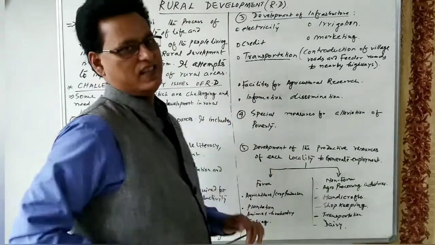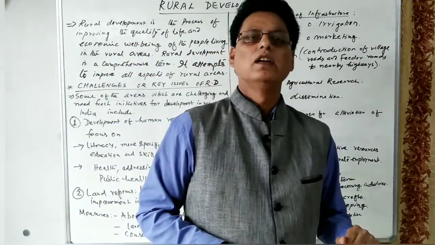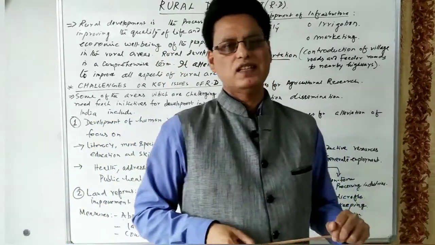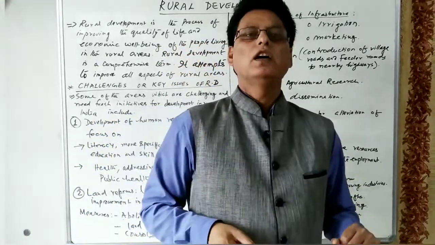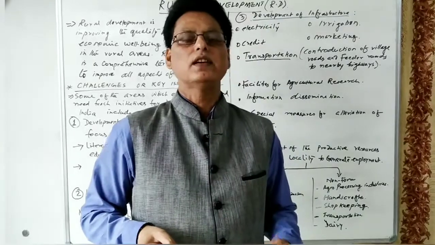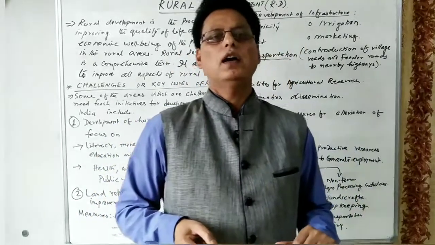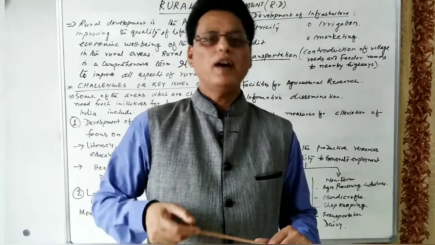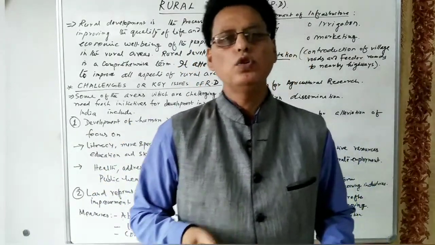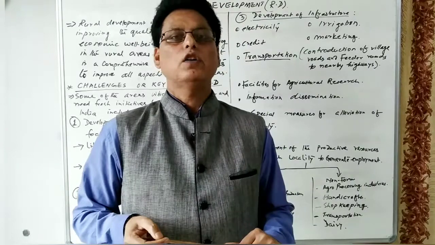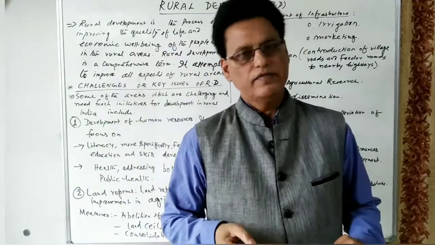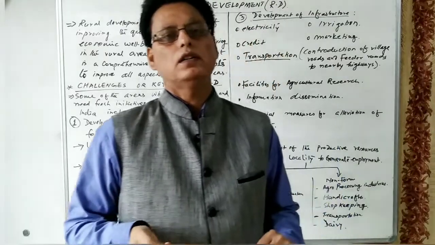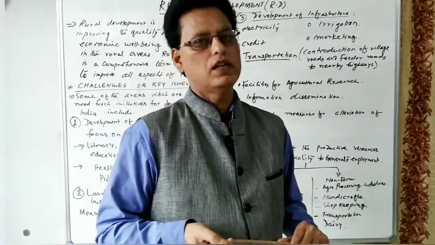Then credit facilities. Formal, institutional credit facilities are to be provided at a low rate of interest. There must not be any demand for collateral by the banks, and the farmers must get loan facilities. The way of getting the loan should be very simple and easy. Then only can the condition of the rural people be improved.